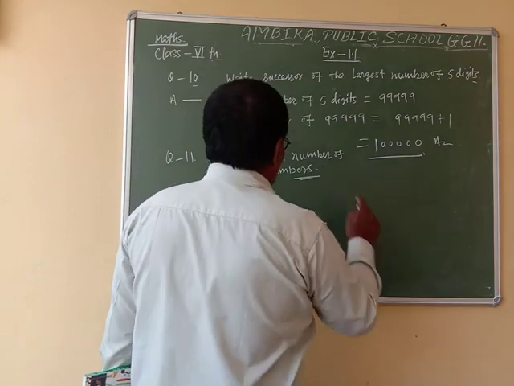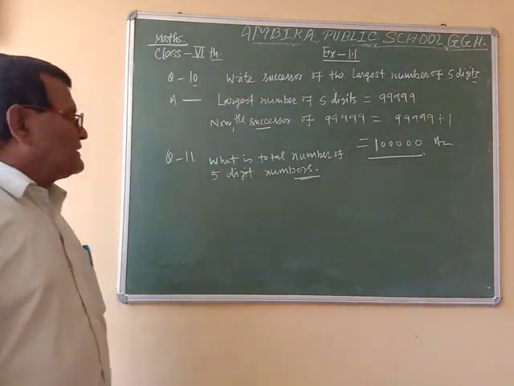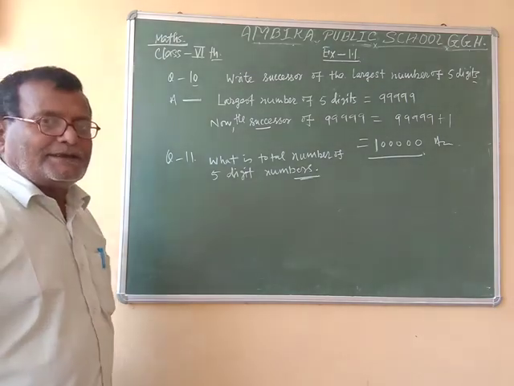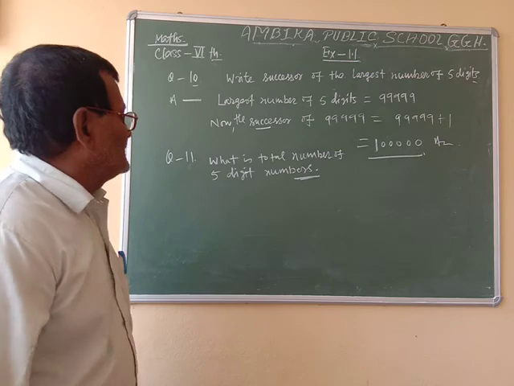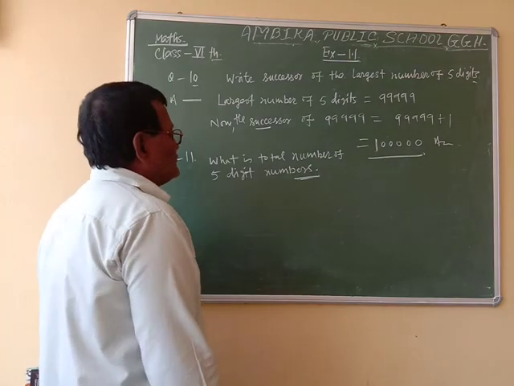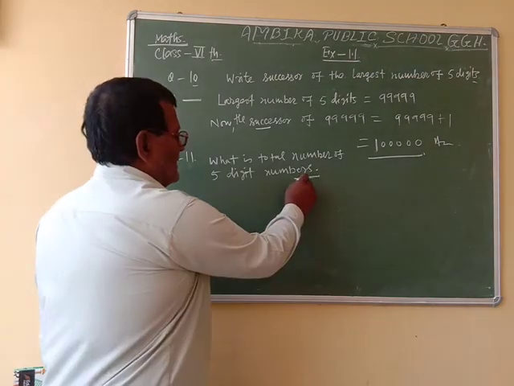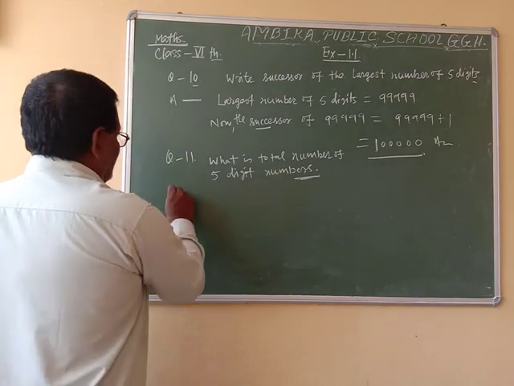The question says, 5 अंकों की कुल कितनी संख्याएं हैं. We have to find what is the total number of 5 digit numbers.